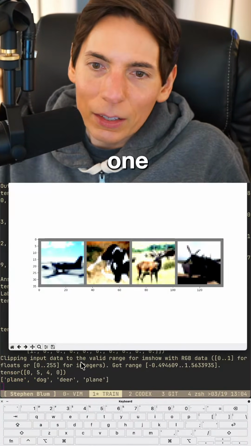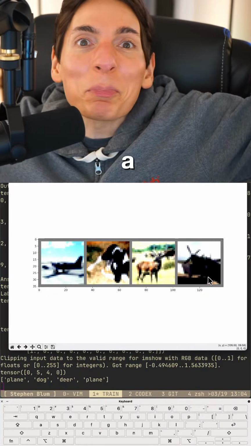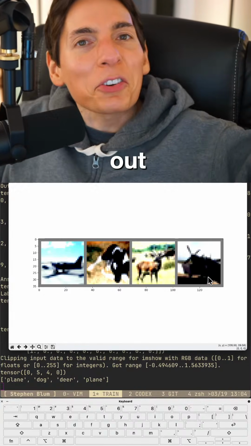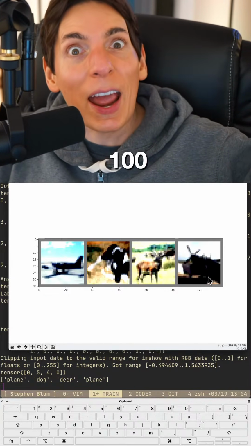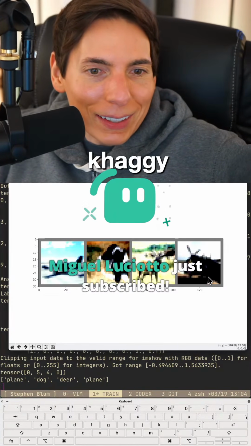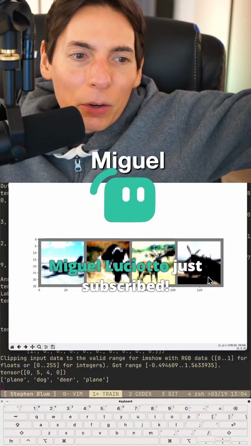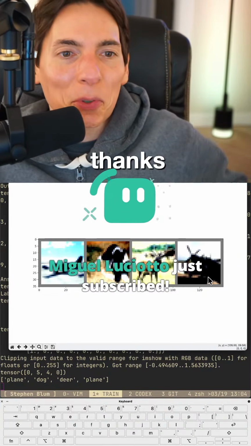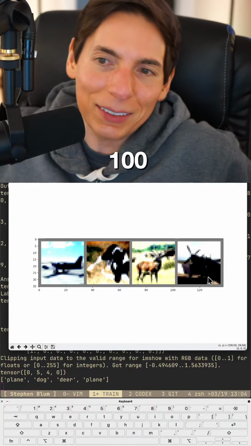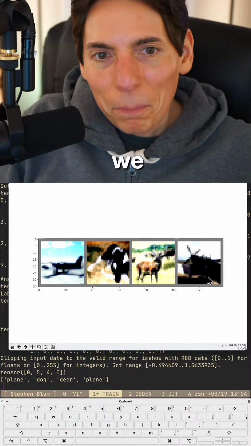Next one. Deer. Yep, that's a deer. And the next one's a plane. We did a 100%. Check that out. We trained ourselves an AI model that got 100% accuracy. Look at that. All right, look at you. We did it, you guys. Hey, Miguel. Good to have you here. Thanks for subscribing. We did it. Nice. 4 out of 4. Yeah, there you go. 100%. Success, you guys. We did it.